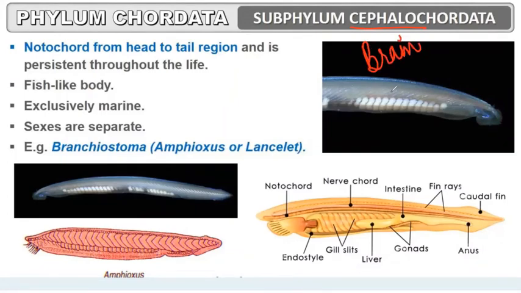That's why they have the notochord from head to tail, unlike Urochordata. A fish-like body is there. These are exclusively marine. Sexes are separate. Examples are Amphioxus and lancelet.